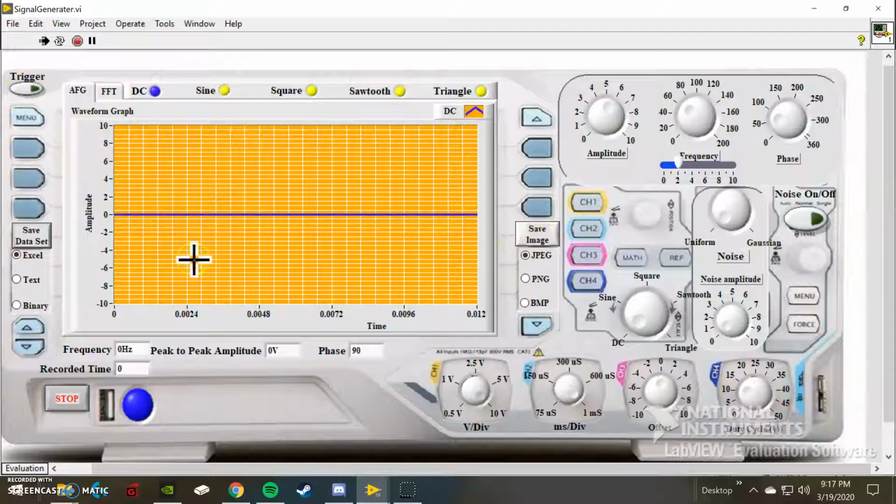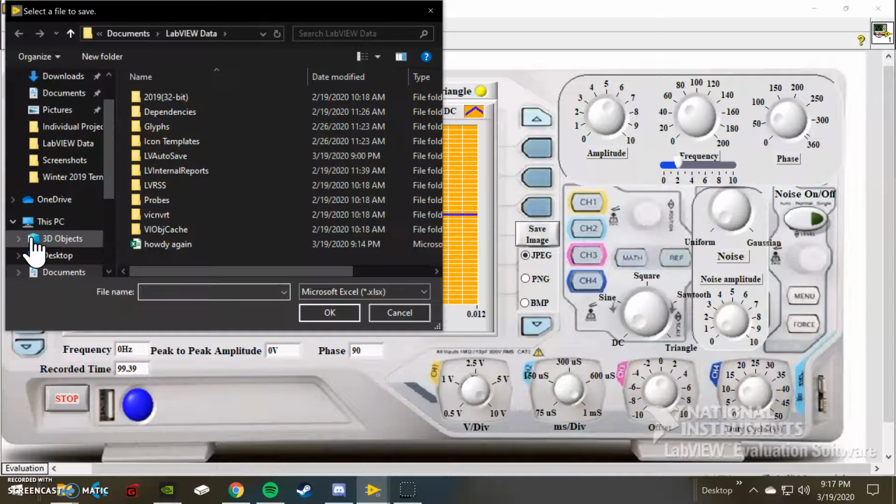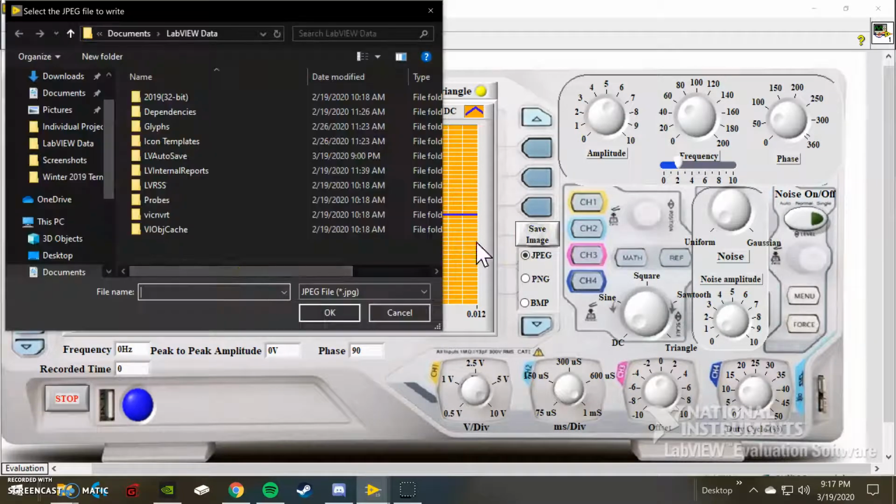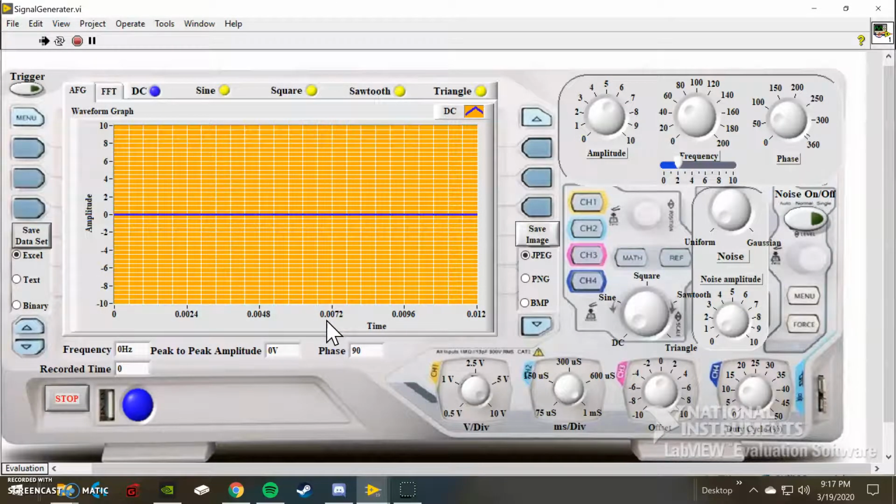And here we can save the image and the data set. We do JPEG, PNG, BMP, or an Excel text and binary. Howdy again, boom. And how about just good old fashioned howdy. And here we stop.